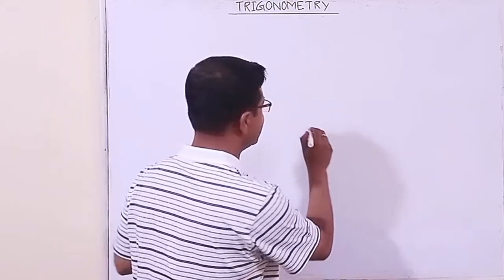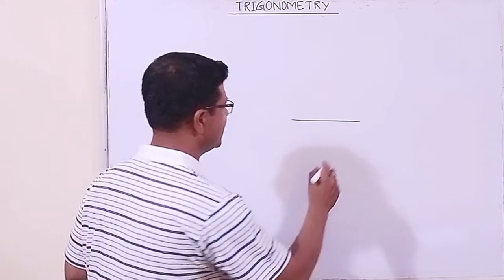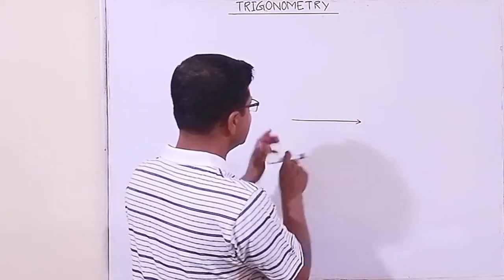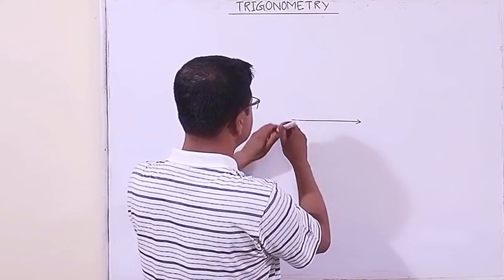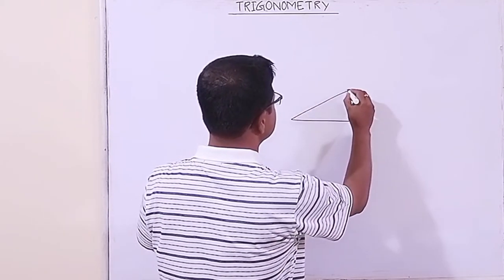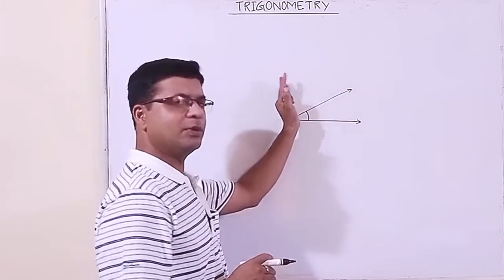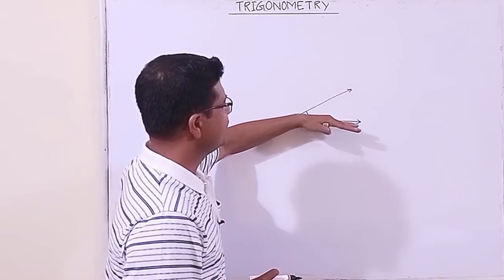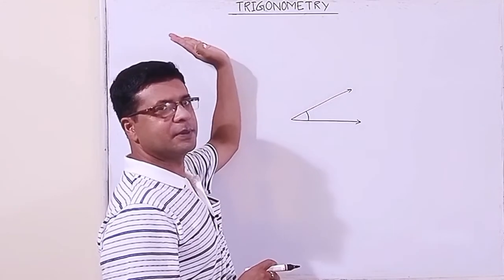Now what is an angle? There is an arm or a side, or a ray. This ray is like this. It will rotate anti-clockwise, and an angle is formed. This is the angle. This angle is positive. We always consider this the general idea. If any arm rotates in this direction, the angle is positive.